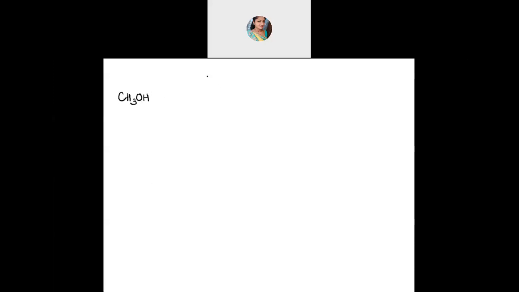What is the common name, you tell me? Common name of this. Methyl alcohol. Yes, methyl alcohol. Correct. Very good, very good. Common name, and then here we will write the IUPAC name. So CH3OH, so it's methyl alcohol. Methyl because only one carbon is there, no? Alkyl name, alkyl alcohol. So methyl alcohol.